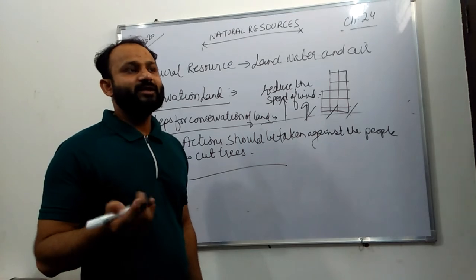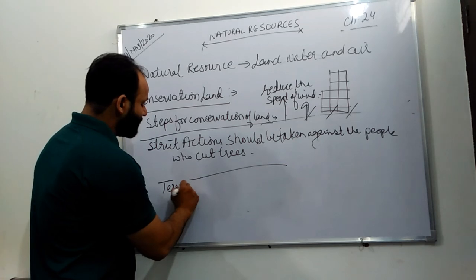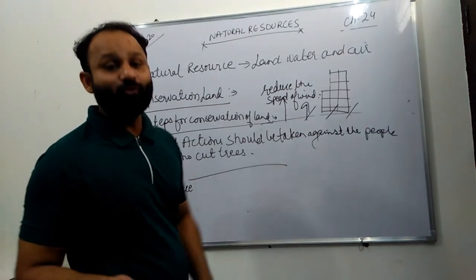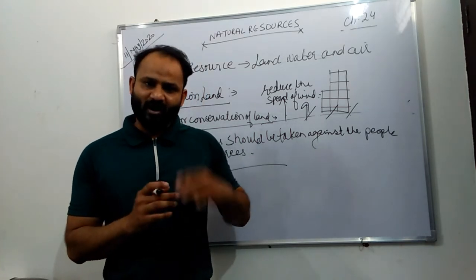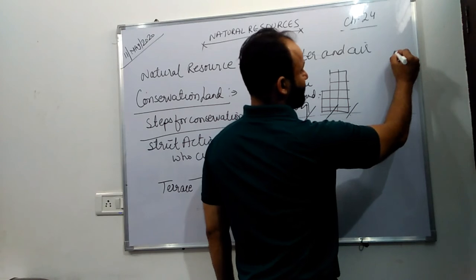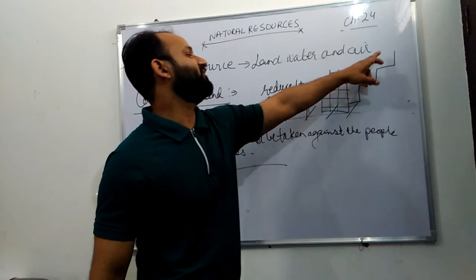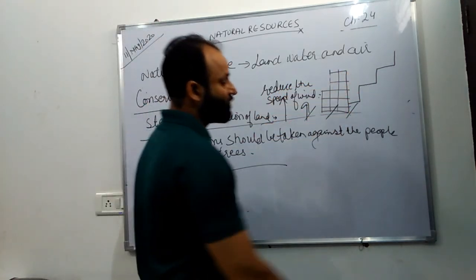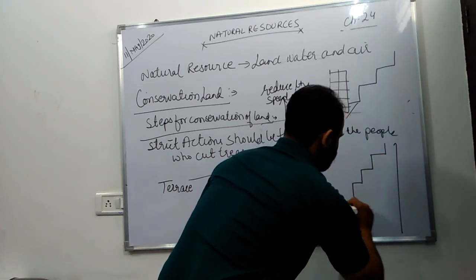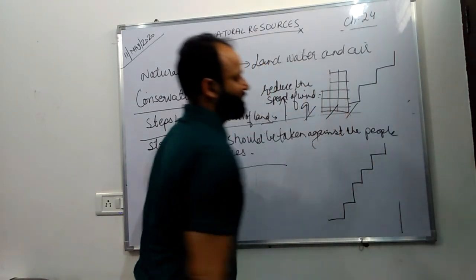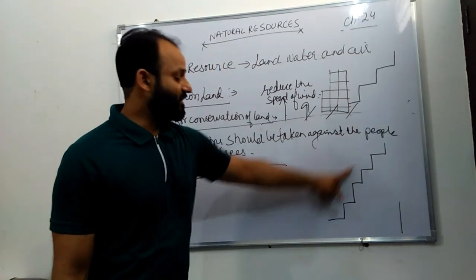Last as well, terrace farming. We should also use terrace farming. Terrace farming is used in places where there is no flat land. It is step farming. Whenever you go to Mussoorie or any hill station, you see farming being done on steps like this. You can see the steps. This is known as terrace farming or step farming. And mostly rice is grown on this terrace farming.